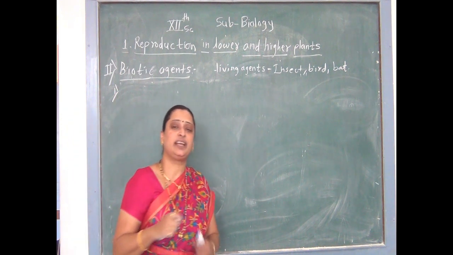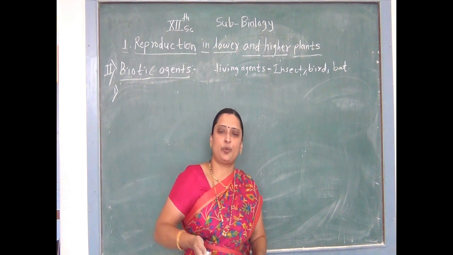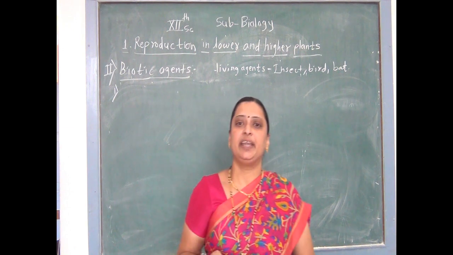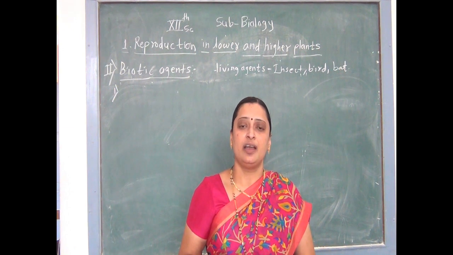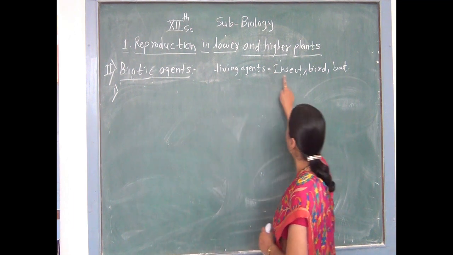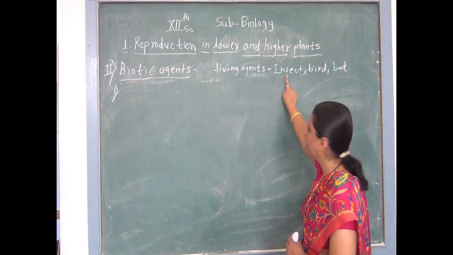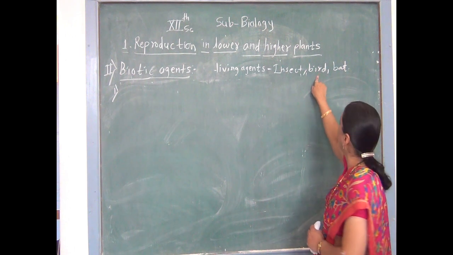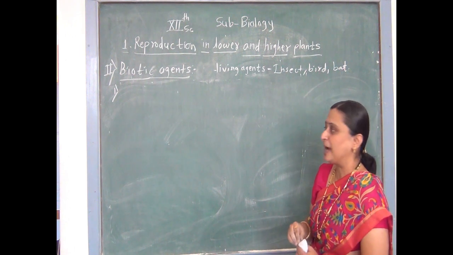मी मागे एकदा ॲक्च्युअली सांगितले की या पॉलिनेटिंग एजंटवरनंच आपण पॉलिनेशनचे काही टाईप बघणार आहे. Depending upon the biotic pollinating agent, the type of pollination is divided into three types. First one is called insect pollination. Second one is called bird pollination and third one is called bat pollination.